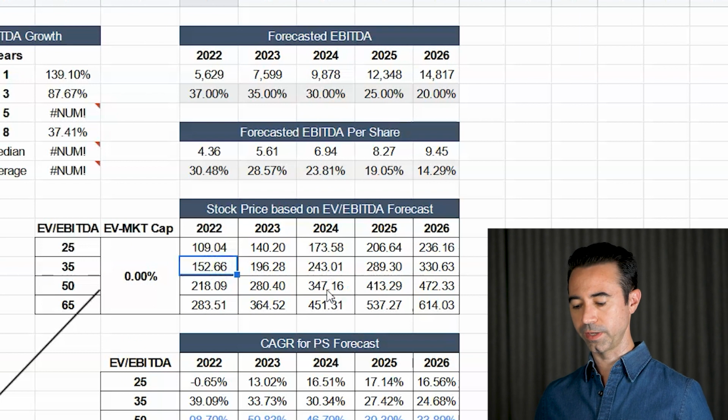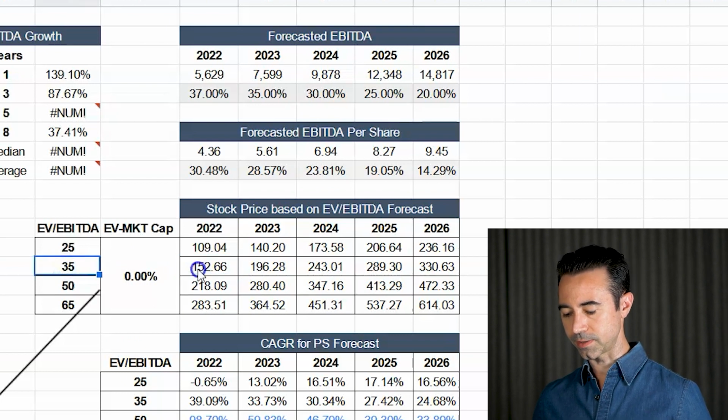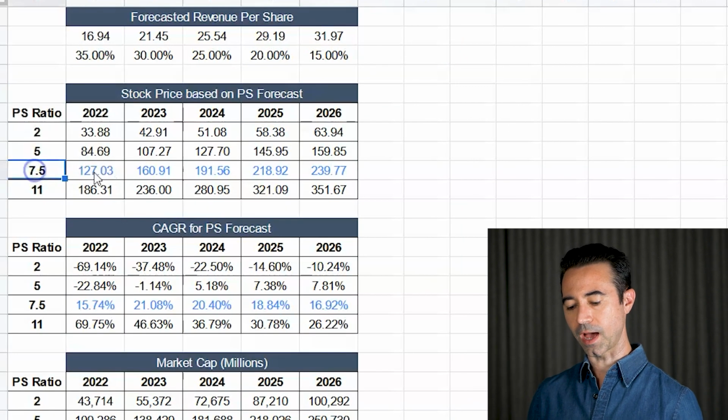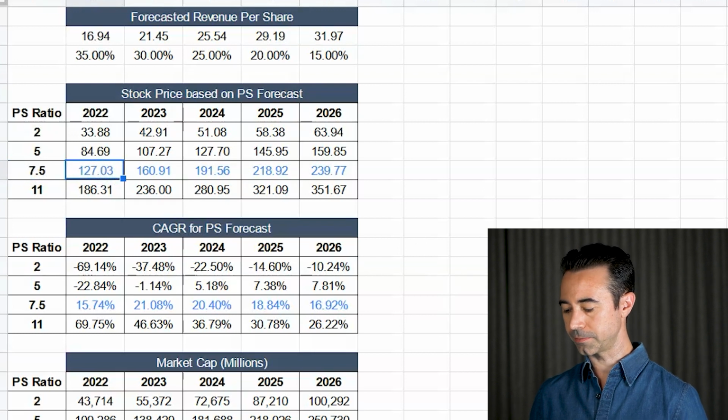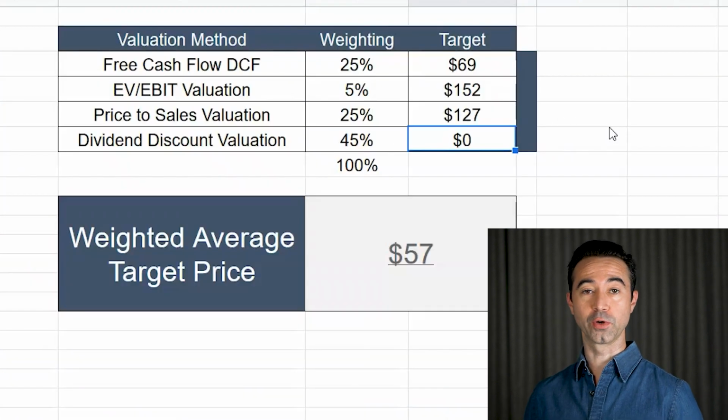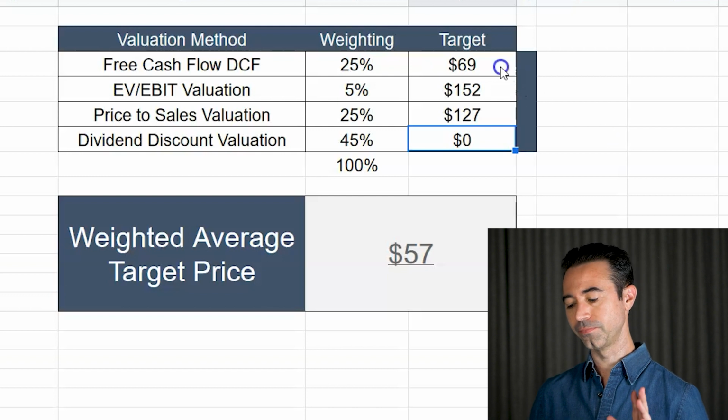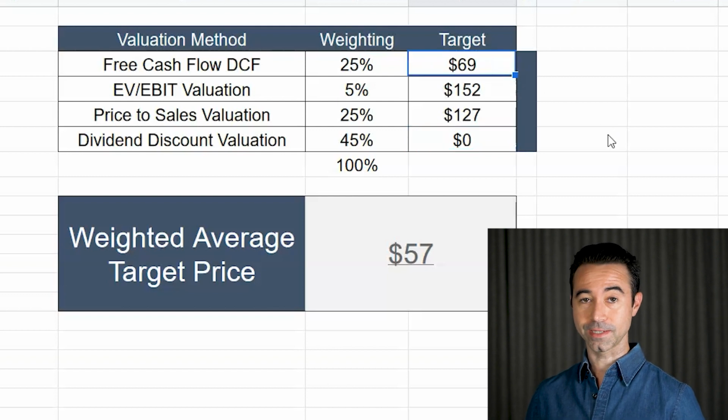So I'm going to be more conservative. I'm going to go with $152 per share, 35 times EV to EBITDA multiple. I'm also going to use a 7.5 price to sales ratio, so I'm going to go with $127 per share. And then the free cash flow based discounted cash flow. Remember, that thing wasn't so good. That was a $69 price target there.